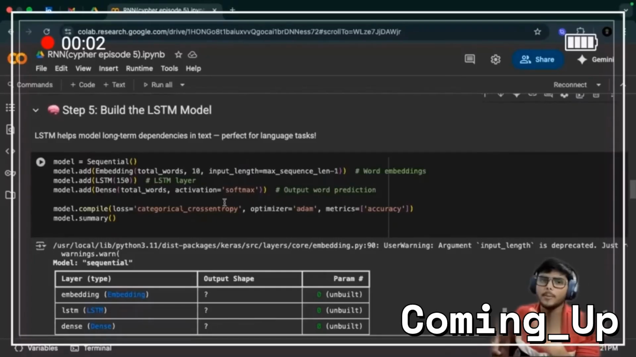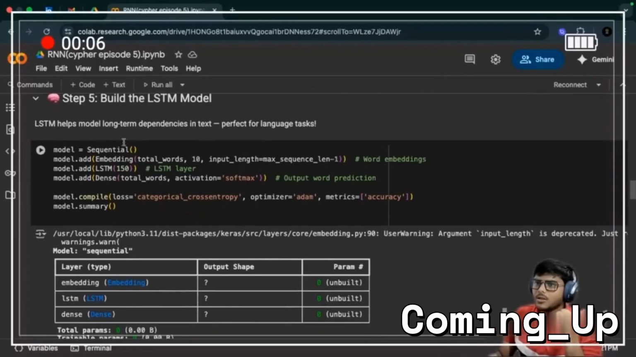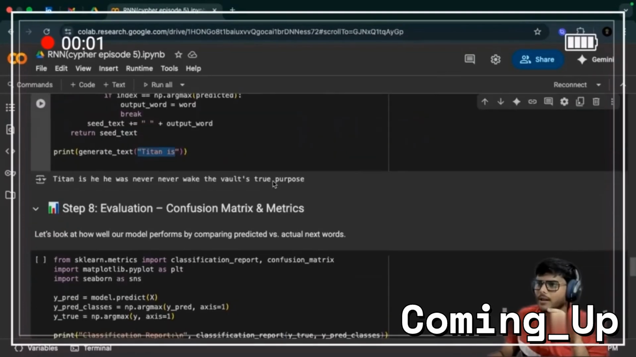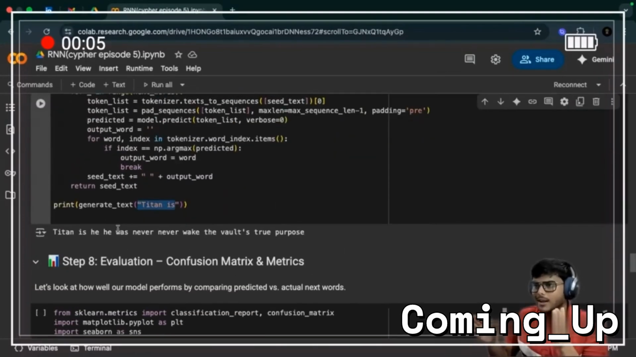So LSTM helps model long-term dependencies in text, which is perfect for language tasks. So here you can see we're giving model equals sequential. It was never meant to make the world's true purpose. So it's like completing the remaining.